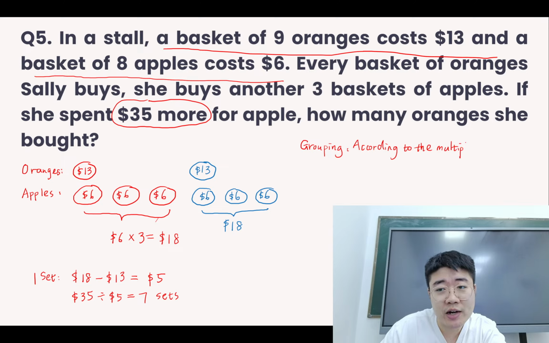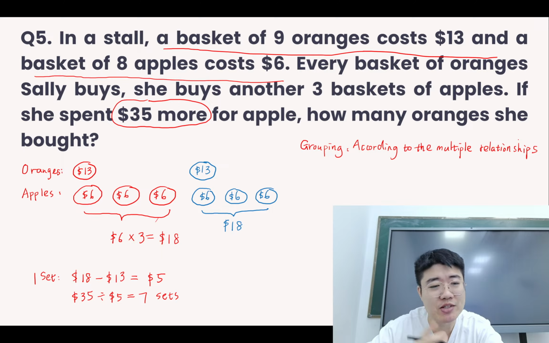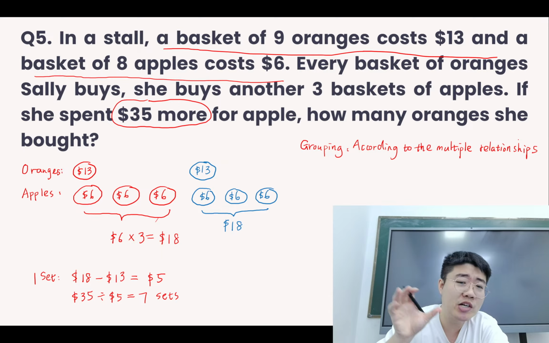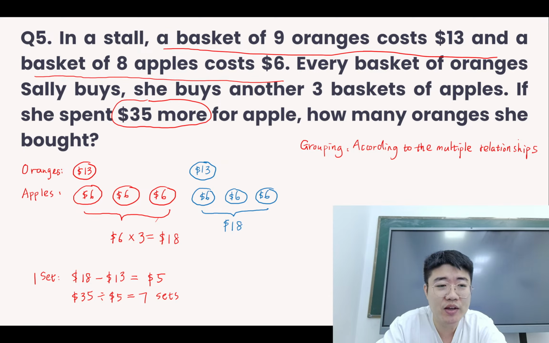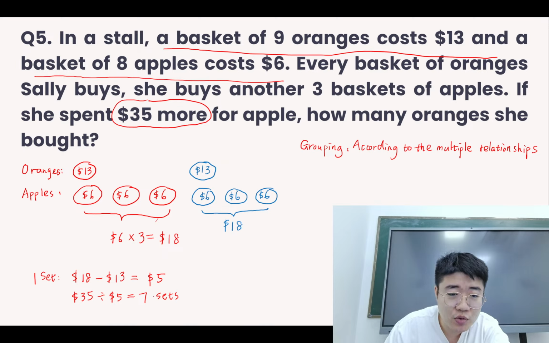So in this question, the number of baskets for the apples is 3 times the number of baskets for the oranges. So we just group it according to this multiple. Every 1 orange, then there are 3 baskets of apples. So we find out 7 sets, but that's not done. They are asking for the number of oranges.